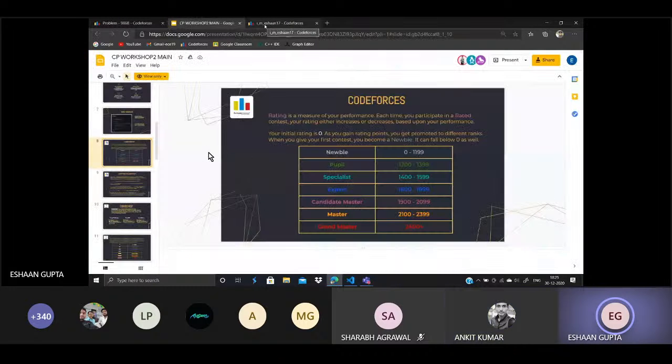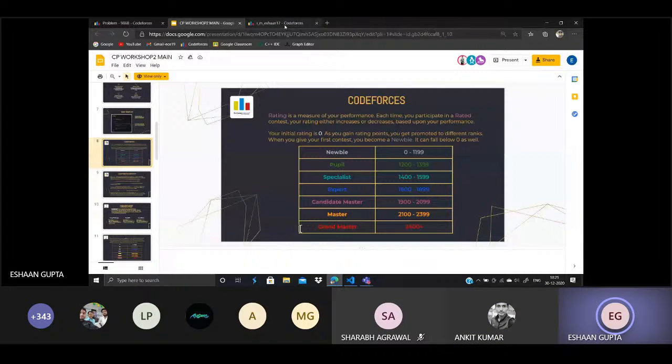So hello, I'm Eshaan. I'll be telling you about Code Forces, which is the most popular coding platform. The aspect of programming which actually makes it exciting is the competitiveness that it offers. When you take part in some contest at Code Forces, you are competing with coders all around the world.